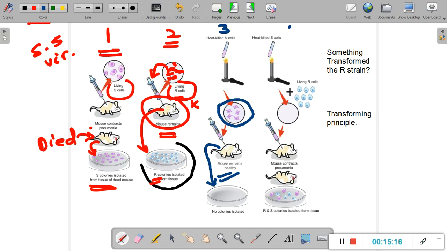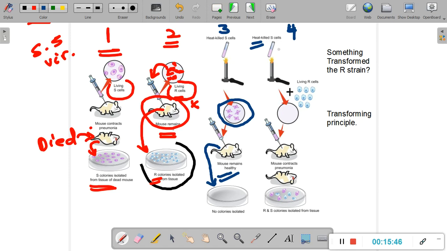Now he went into the fourth stage. This is really amazing what he did here. He again took the heat-killed smooth cells, like in the previous stage. He took the heat-killed cells. Now all the cells were killed. Now you must always realize that he had conducted all of these stages multiple number of times just to confirm whatever he was doing was accurate, was consistent, right? The outcomes were consistent.